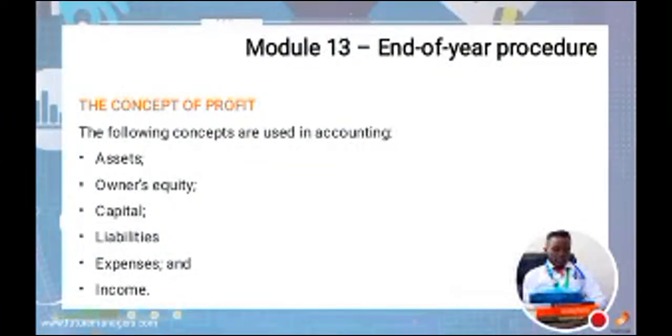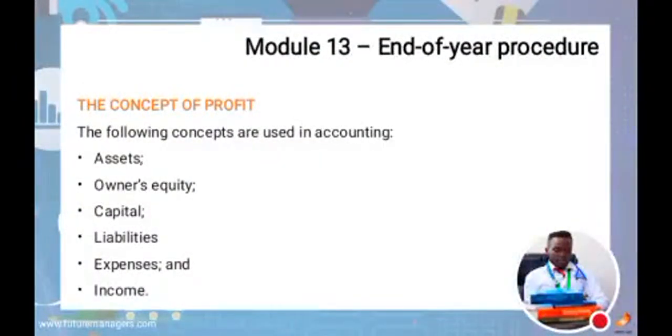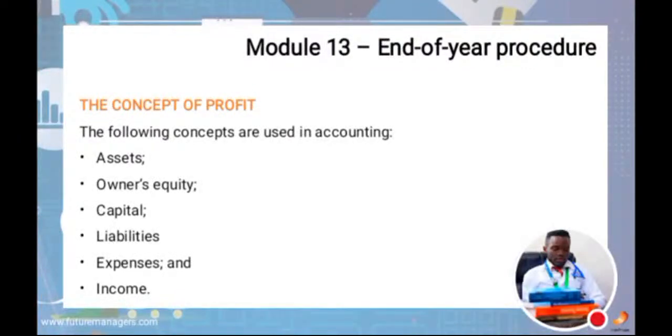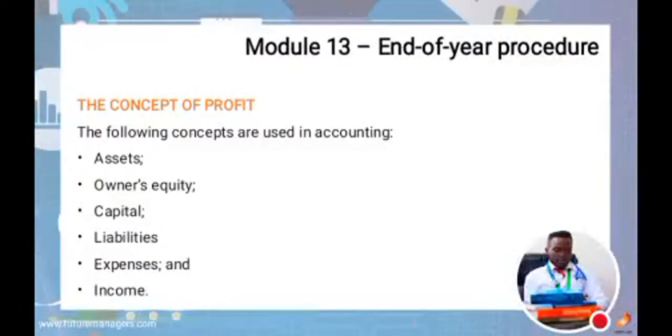So under module 13, this is where we'll have the end of the year procedure. At the end of the year, this is where you have something that will tell you how much money you've made the whole year. So this is very important in the accounting system. It is also very important in financial accounts because it gives you credibility, as well as it helps you to clarify and to know how your accounts as well as your monies are moving.